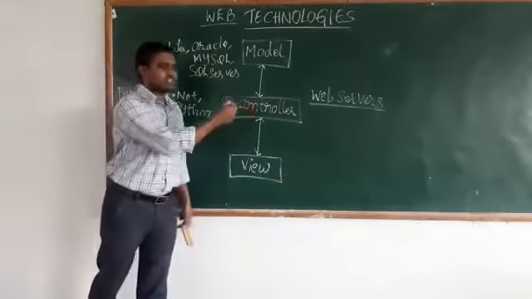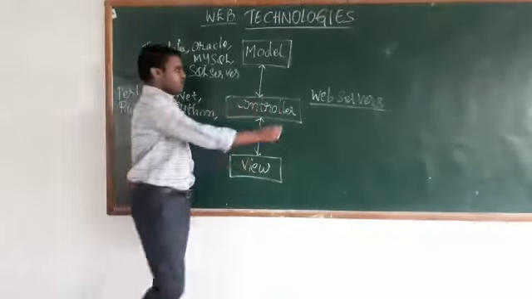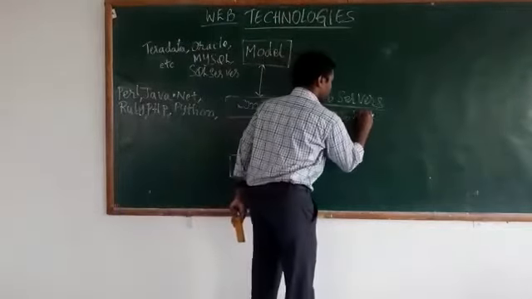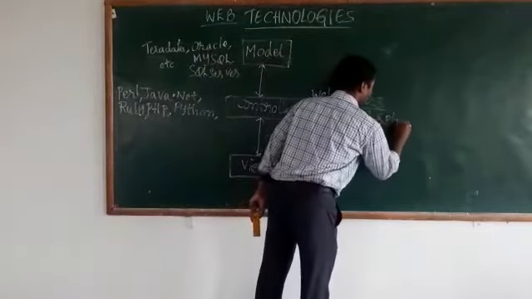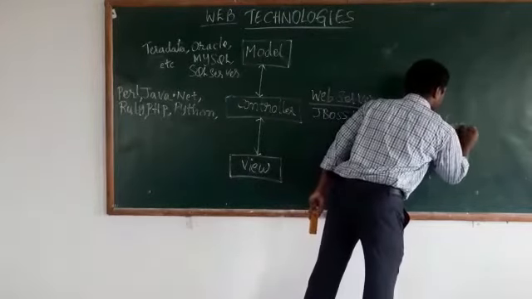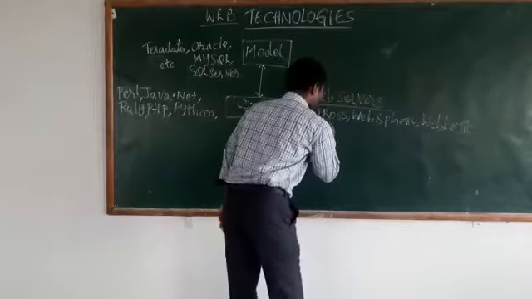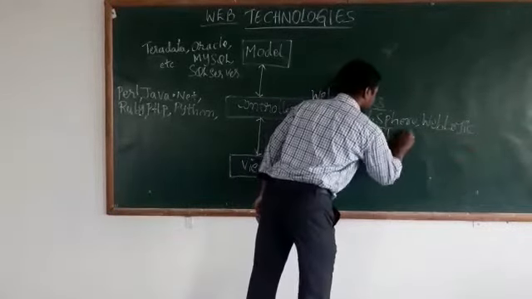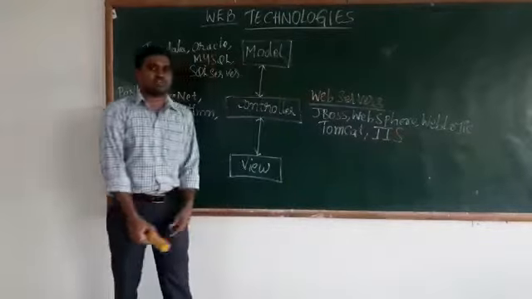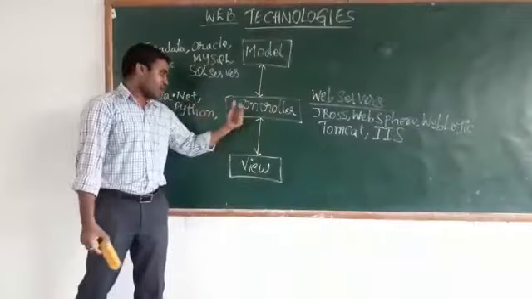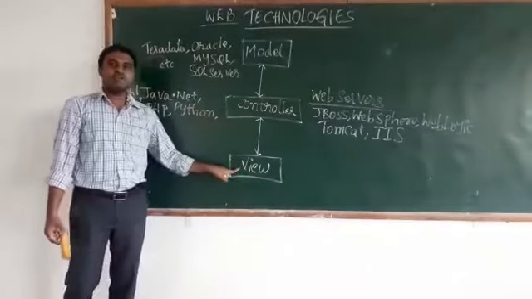We have different kinds of web servers available in the market today. I'll just list out a few of them here. We have different types of web servers like JBoss, WebSphere, WebLogic, Tomcat, IIS, which stands for Internet Information Services. All these are the different web servers available in the market today. Coming to the next layer, that is the view layer.